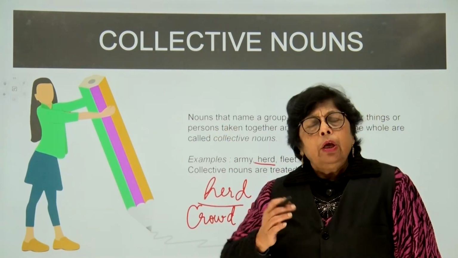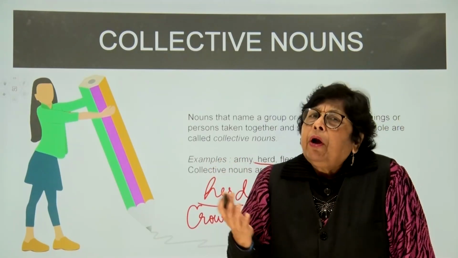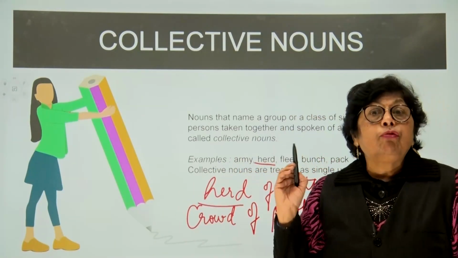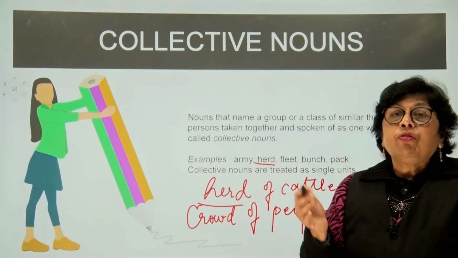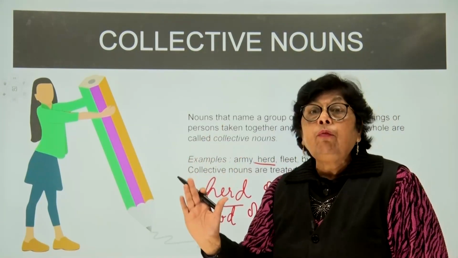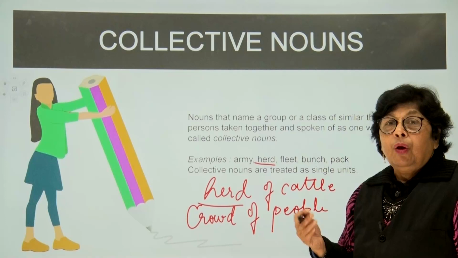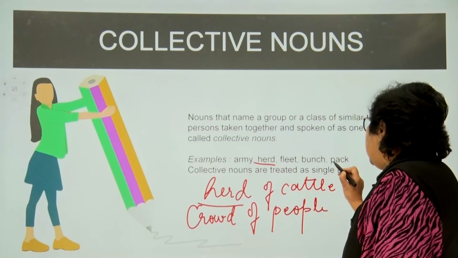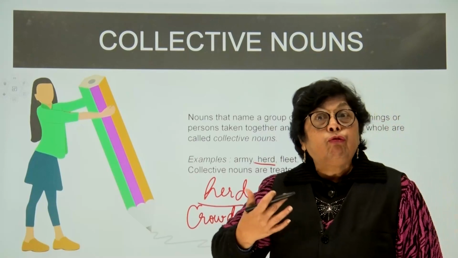And so, children, to make it much more interesting and much more stylish, we have the collective noun. Like you have an army of soldiers. You have a fleet of ships. You cannot say, oh, there are so many ships out there. No, there was a fleet of ships. The Indian Navy has a fleet of ships, children. A bunch of grapes. When you see those delicious, juicy grapes, that's a bunch of grapes. A pack of cards. You can even have a pack of wolves, children.